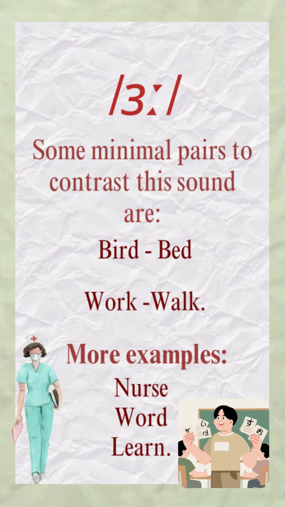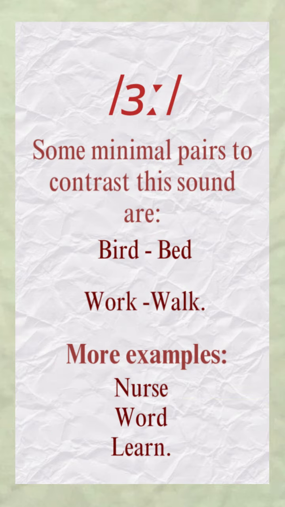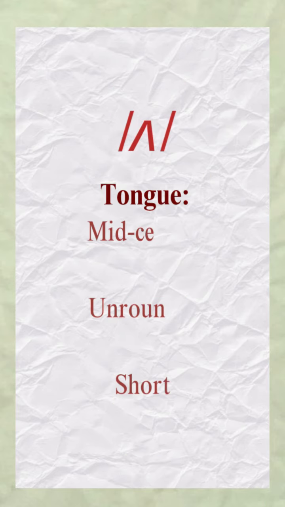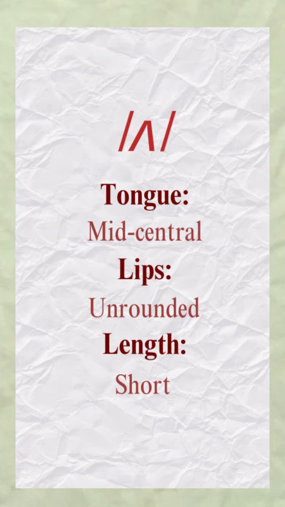More examples with these sounds are nurse, word, and learn. The sound is a mid-low central vowel. The tongue is in the middle of the mouth and the lips are unrounded. The mouth is slightly open and the sound is short.